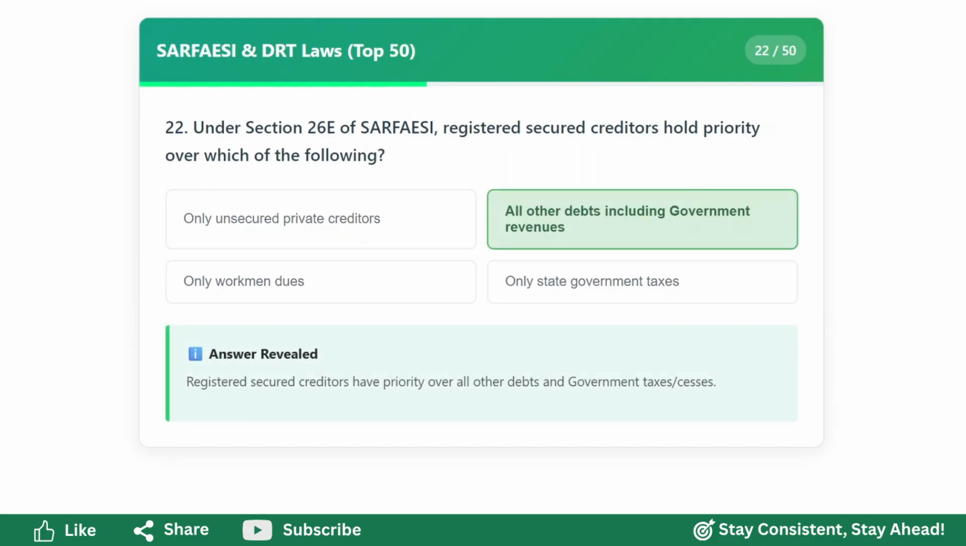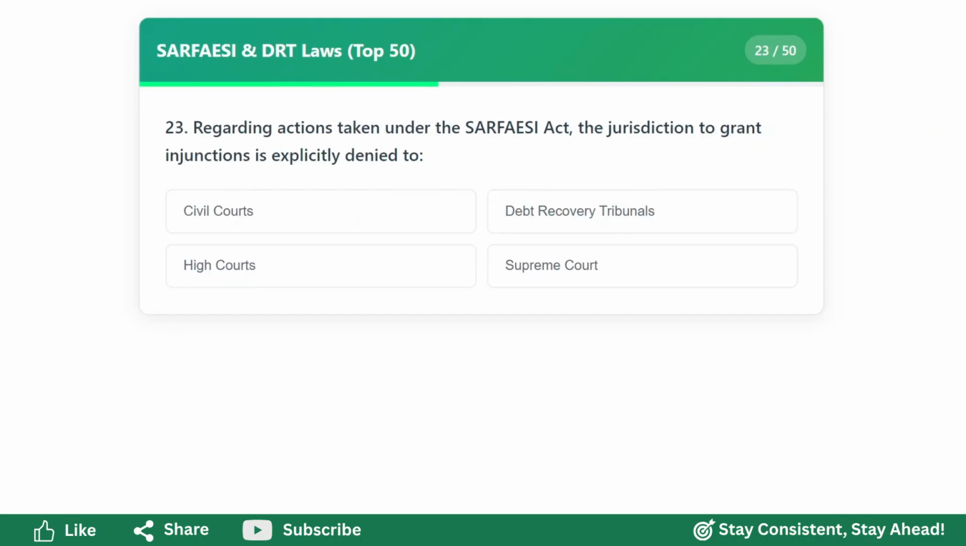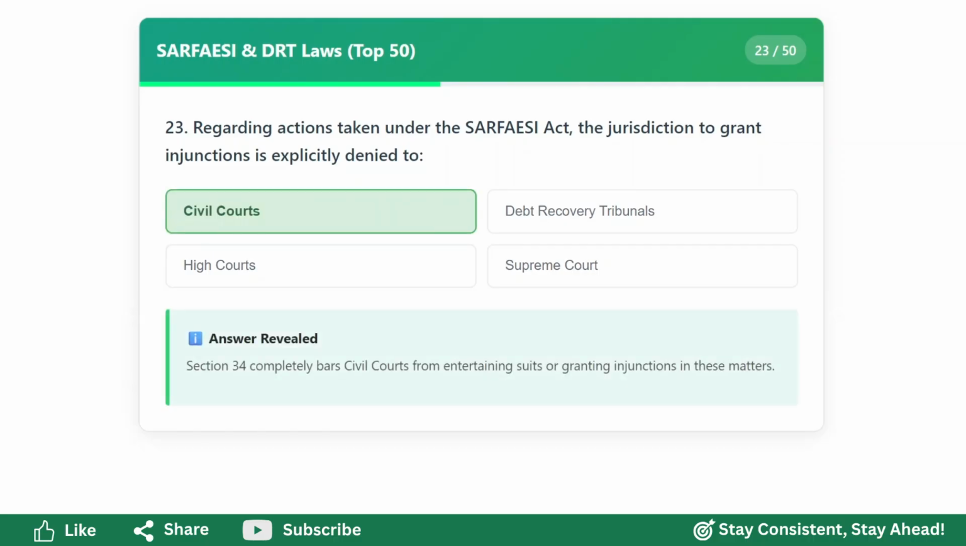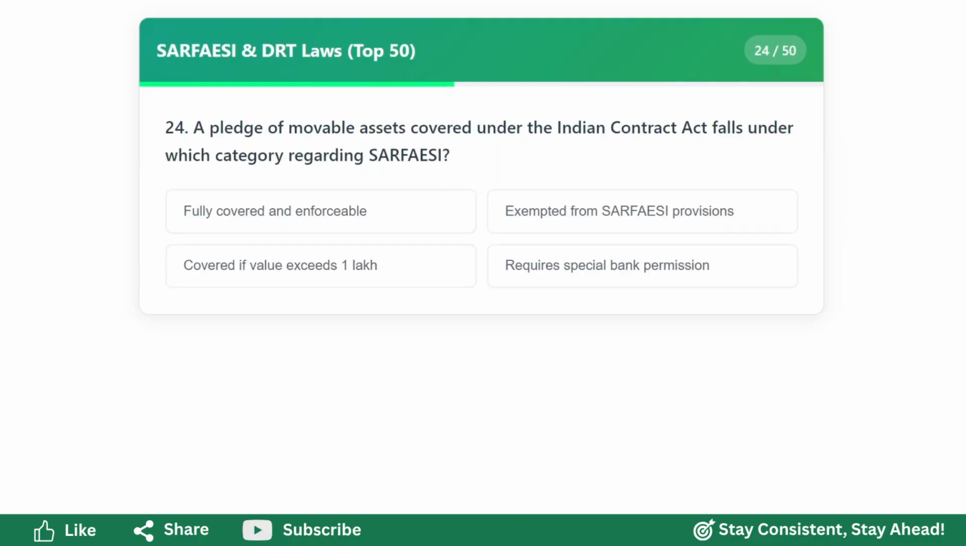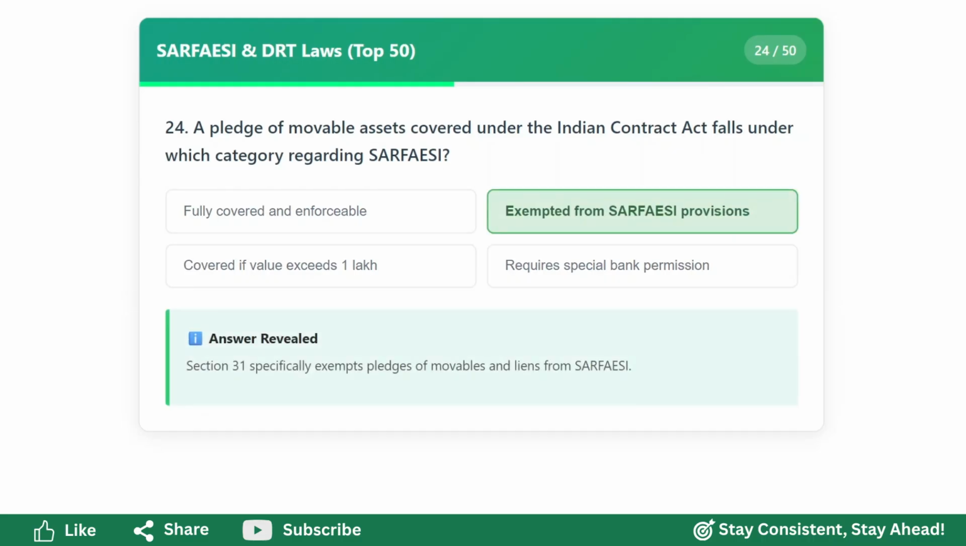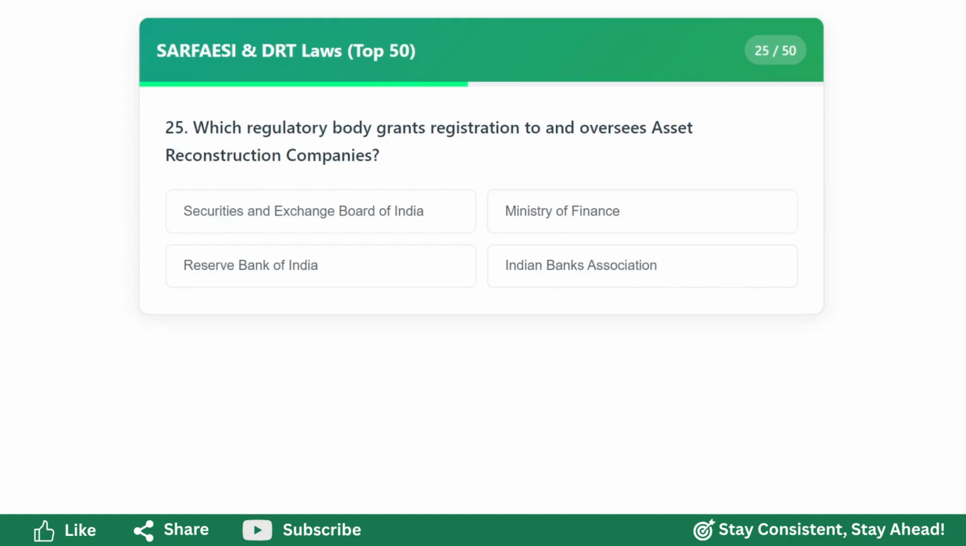All other debts, including government revenues. Regarding actions taken under the SARFAESI Act, the jurisdiction to grant injunctions is explicitly denied to civil courts. A pledge of movable assets covered under the Indian Contract Act falls under which category regarding SARFAESI? Exempted from SARFAESI provisions. Which statutory body grants registration to and oversees asset reconstruction companies?